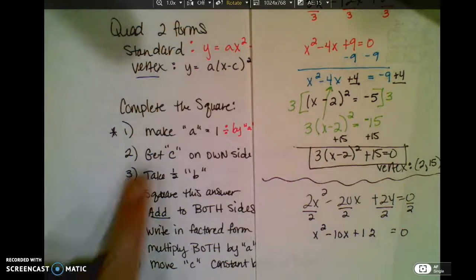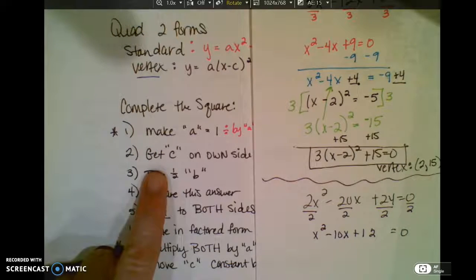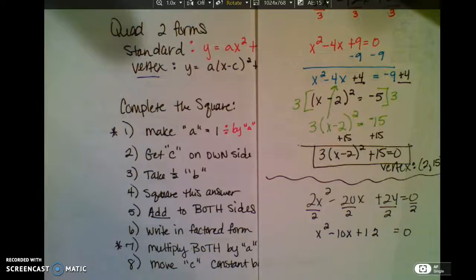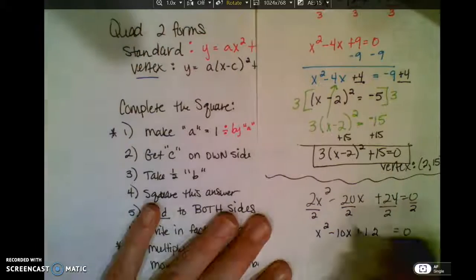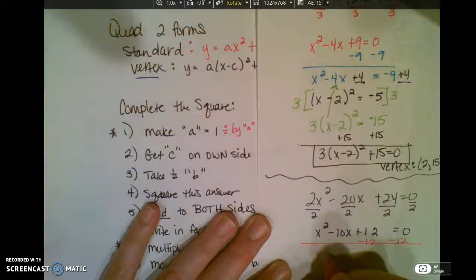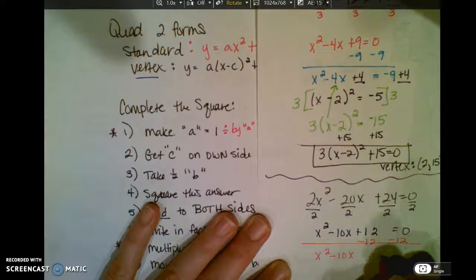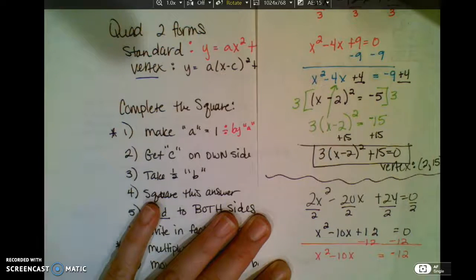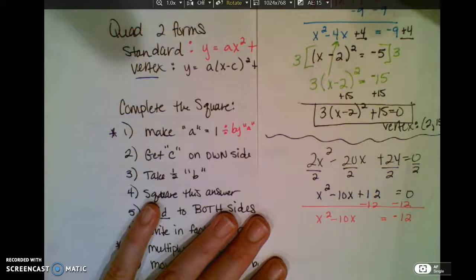So I've made a 1. Now I'm supposed to get c onto its own side. So that means I'm going to subtract 12 from both sides. So I've got x squared minus 10x, leave space, equal to negative 12.